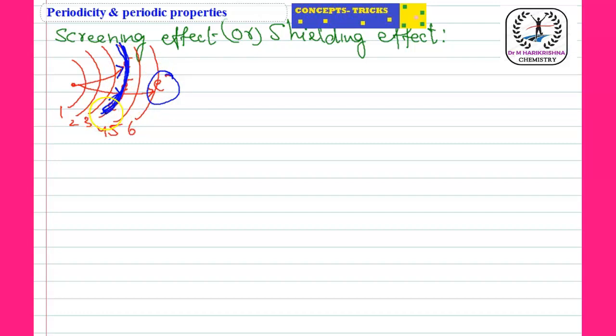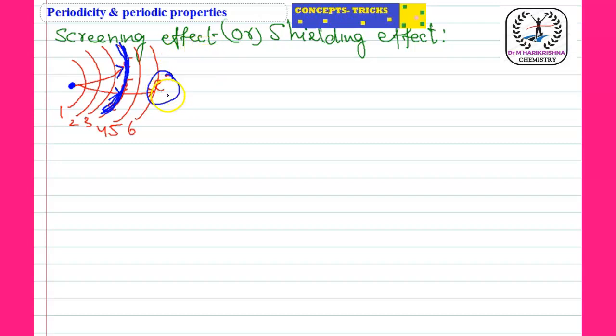So the fourth orbit electrons act as a wall and stop the nucleus attraction up to the fourth orbit only. That means it acts just like a wall. Then the nucleus attraction will be up to the fourth orbit only, and the sixth orbit electrons do not contain any nuclear attraction. So this is nothing but the screening or shielding effect. Decreasing of nucleus attraction on the valency electron is known as the screening effect or shielding effect.